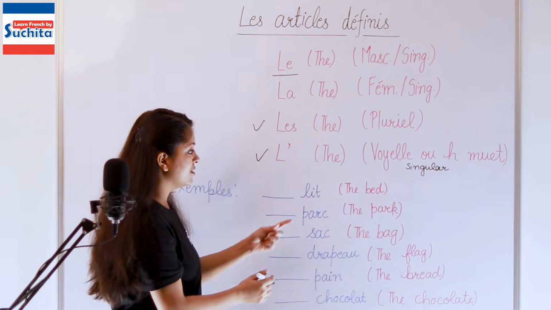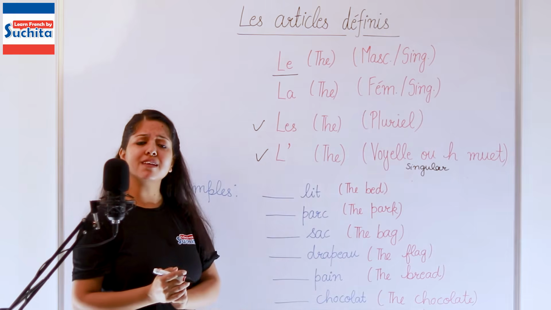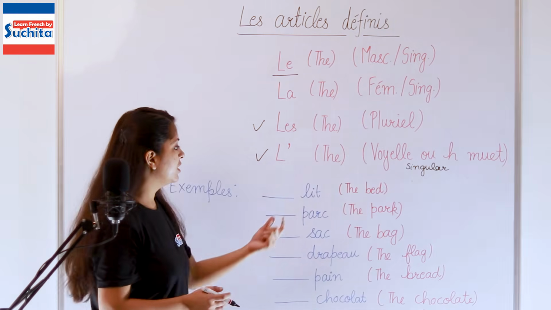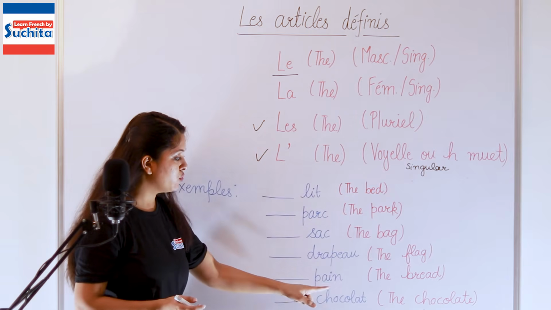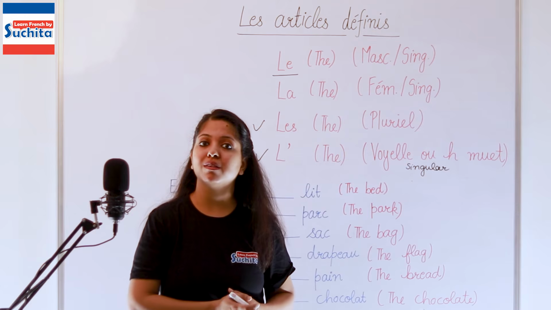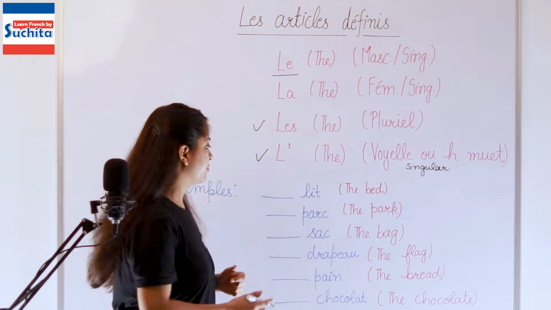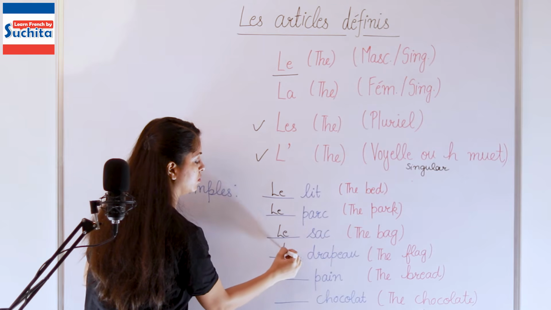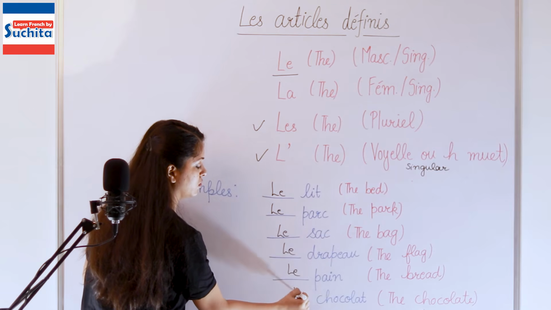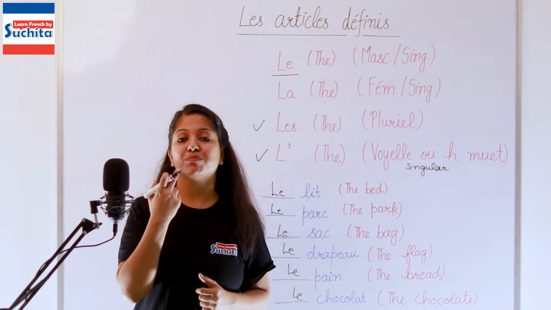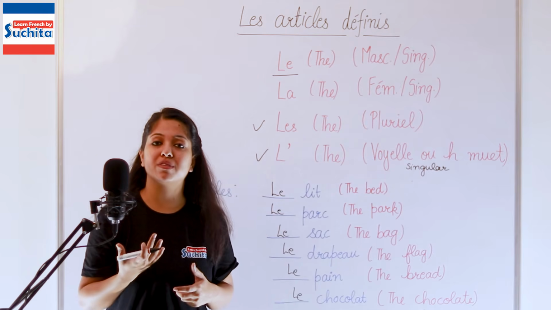Now check in all the cases. Is there any case wherein it ends with E? No. T, C, C, U, N, T. None of them. So that means all of them are masculine. So you say le lit. Le, c'est vraiment important de bien prononcer.